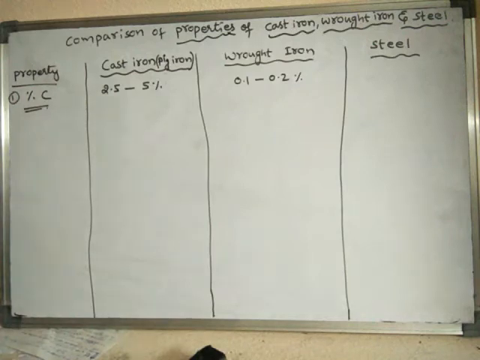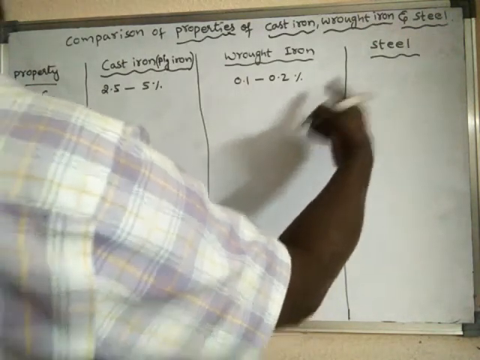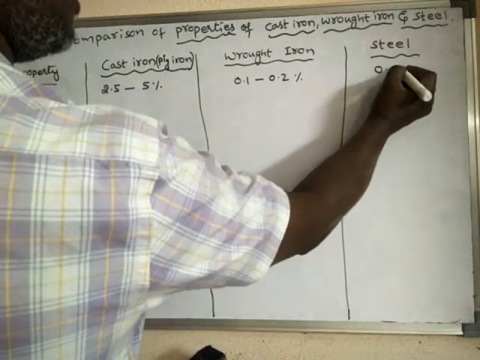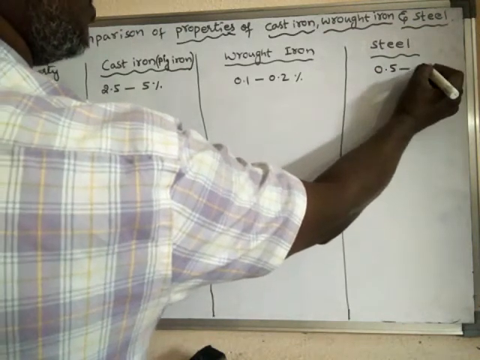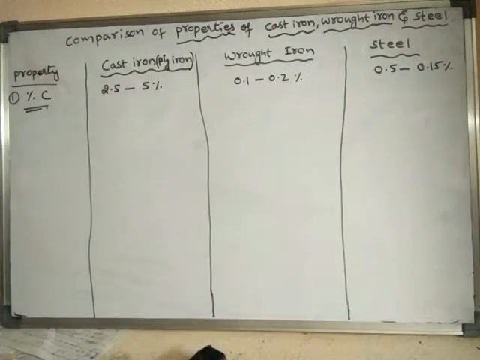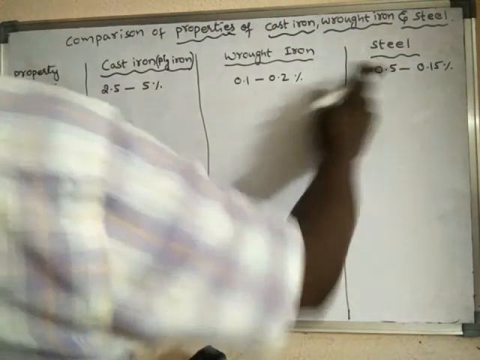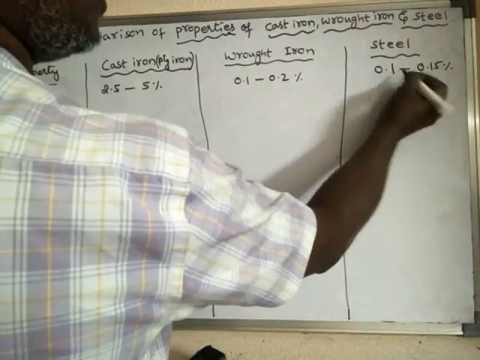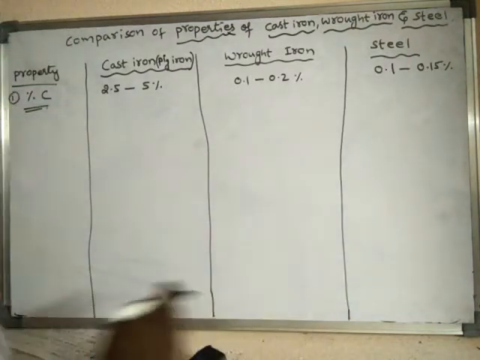In steel it is somewhat less, I mean, sorry, 0.1 to 0.15 percent.